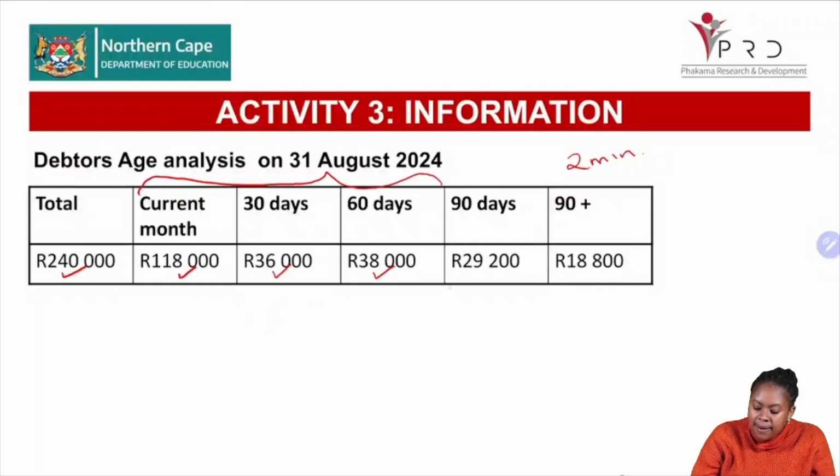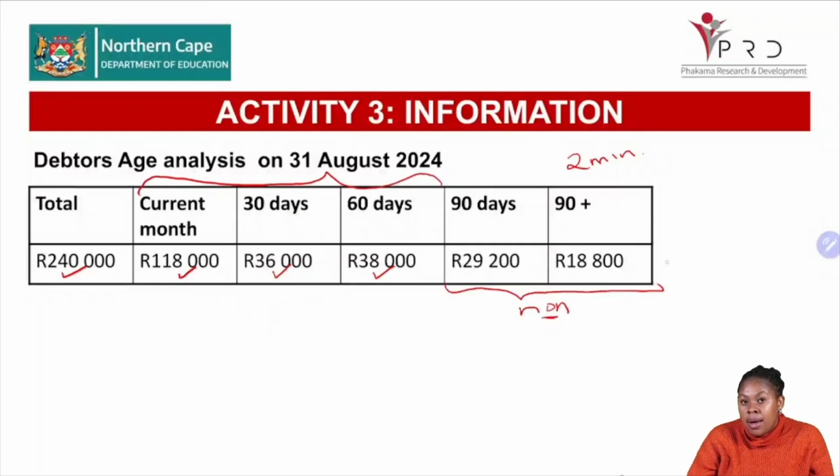Everything that was not paid is then non-compliant, so we are not meeting our 60-day mark. Now they have indicated that you need to calculate and show why they are not happy, why this is not a good look at all.